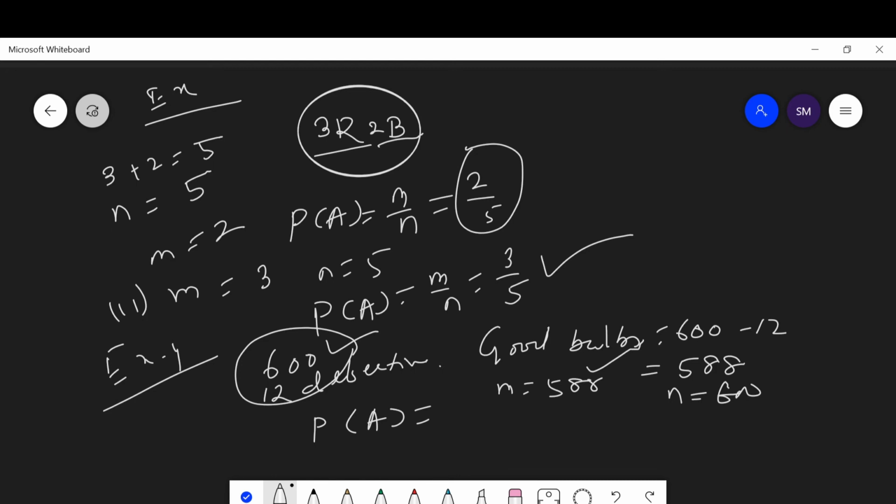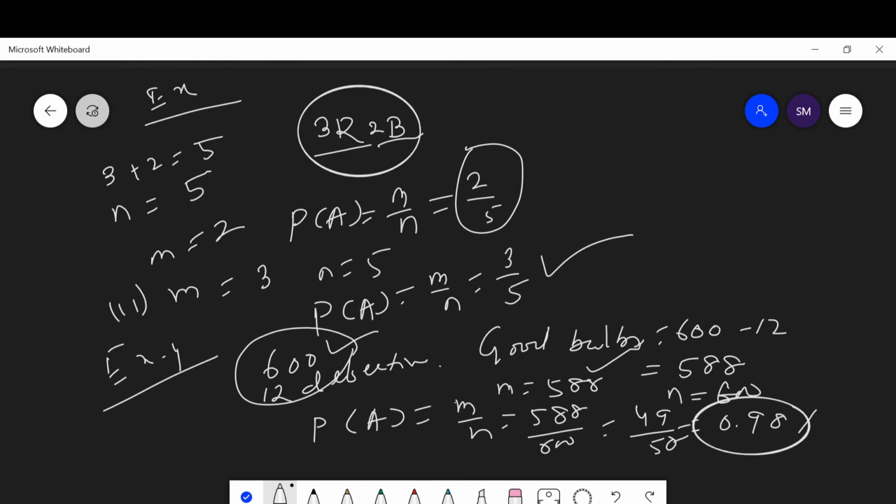This means the probability of getting a non-defective bulb is m upon n, which is 588 upon 600. By simplifying, we get 49 out of 50, meaning 0.98 is the probability of getting a good bulb.